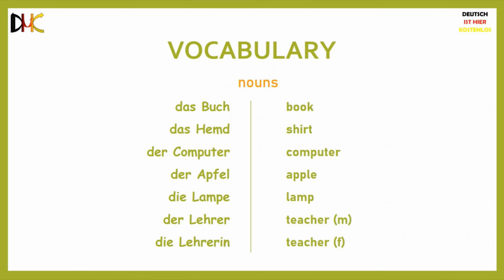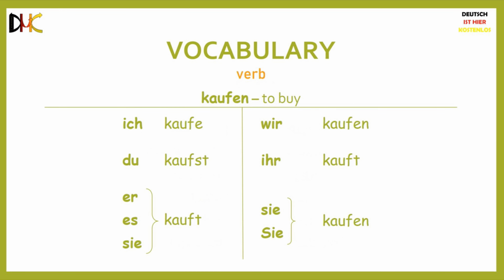As usual, let us first learn some new German words. Das Buch, meaning book. Das Hemd, meaning shirt. Der Computer obviously means computer. Der Apfel, meaning apple. Die Lampe, meaning lamp. Der Lehrer, meaning a male teacher. Die Lehrerin, meaning a female teacher. The keyword for this lesson is Lehrerin.